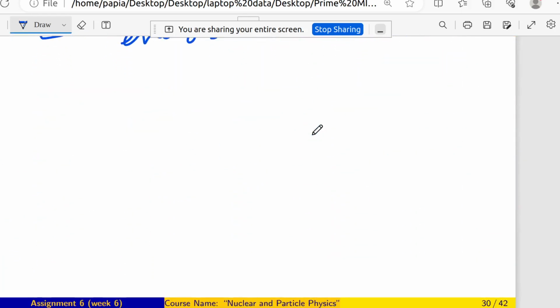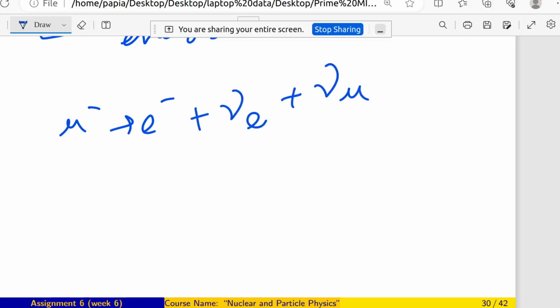Similarly, if I write here another one, is it possible or not? You can see here Q has no problem. Q is -1, -1, 0, 0. B has also no problem.